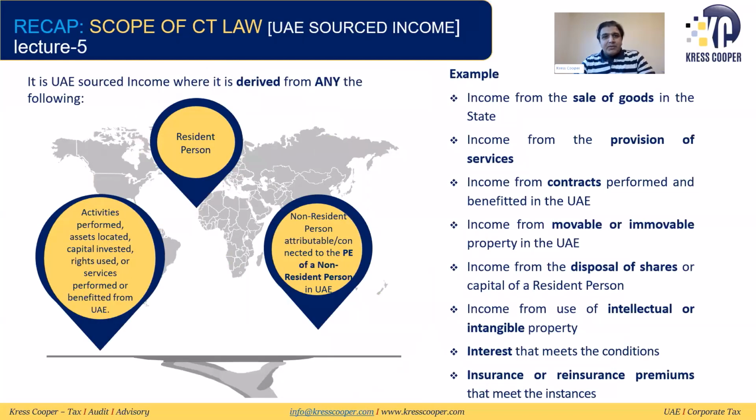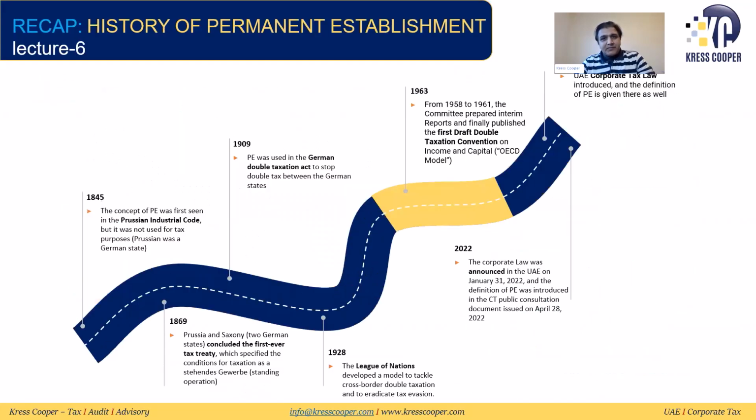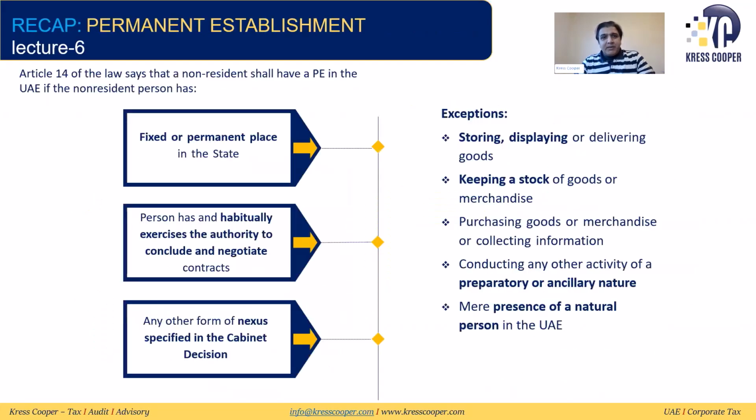Then we discussed UAE sourced income. We discussed 3 different categories: income earned from the resident person, and from the non-resident person but attributable to the PE of the non-resident person. And we discussed that if the income is being earned from the various activities in the UAE, it will be considered UAE sourced income. Then we discussed the history of the permanent establishment. Again, we discussed 3 different categories which establish the permanent establishment of the non-resident person in the UAE.